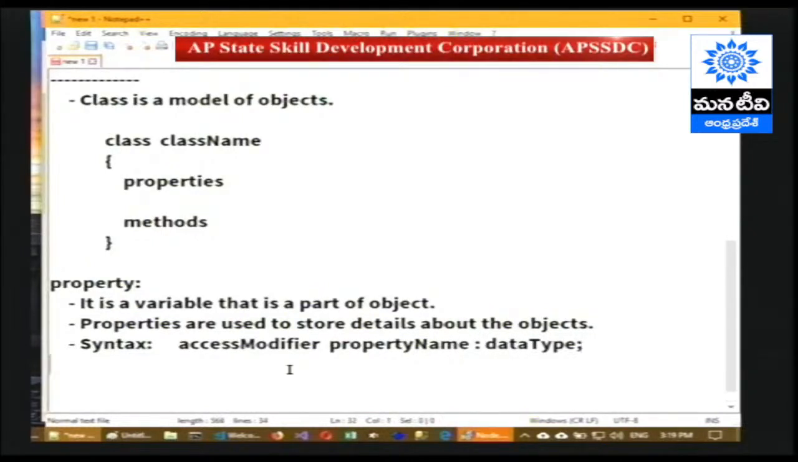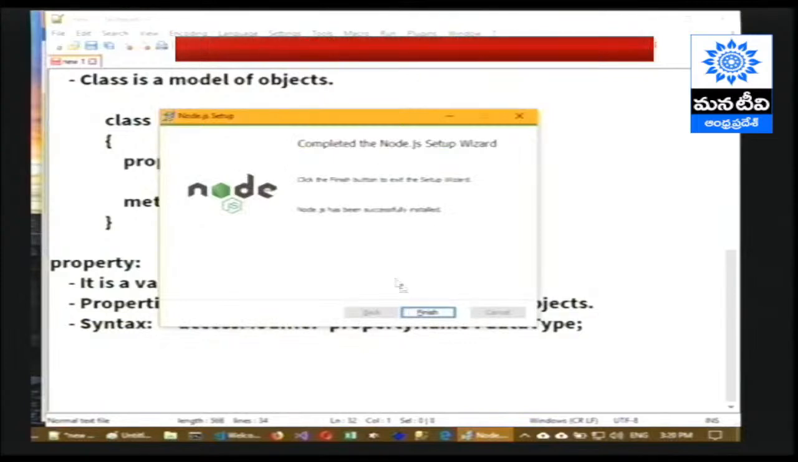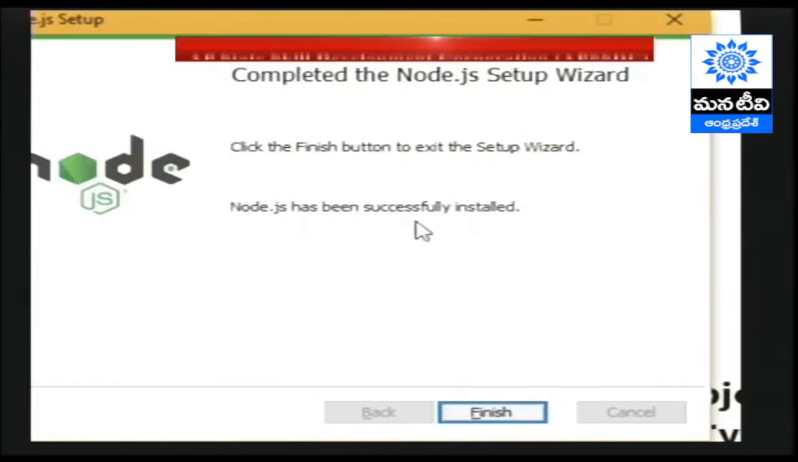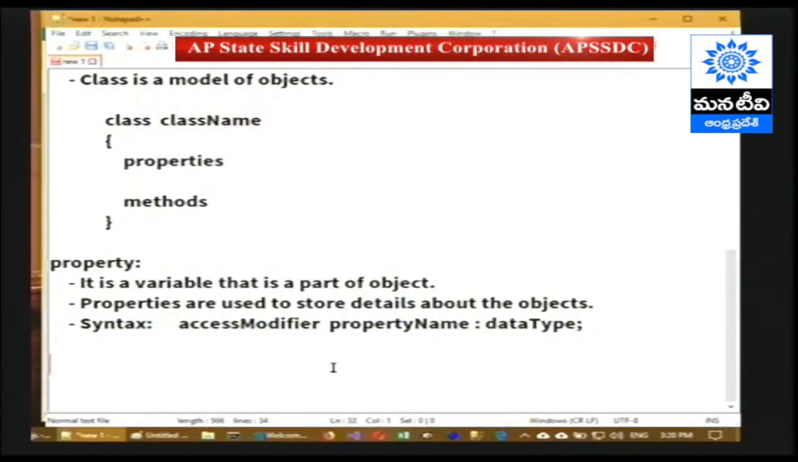Okay, meanwhile the Node.js installation finished. It is saying Node.js successfully installed. So finish. Okay, let's come back.